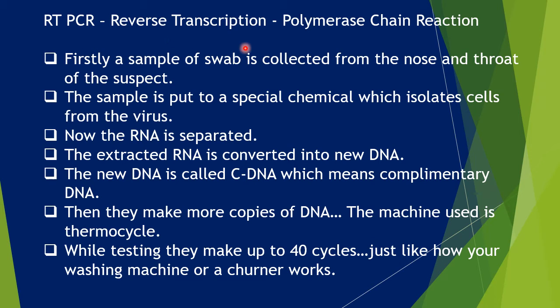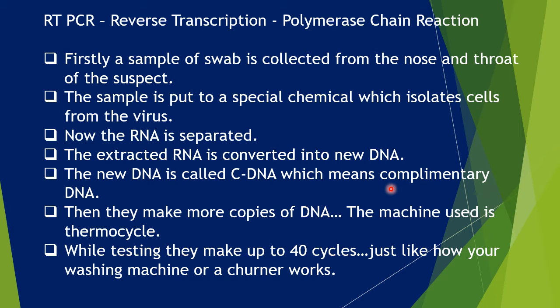RT-PCR, reverse transcription polymerase chain reaction. How is the test done? Firstly, a swab sample is collected from the nose and the throat of a suspect, and then the sample is put into a special chemical which isolates the cells from the virus. Now, the RNA is extracted or separated. Now, the extracted RNA is converted into new DNA. The new DNA is called cDNA, which is also known as complementary DNA.